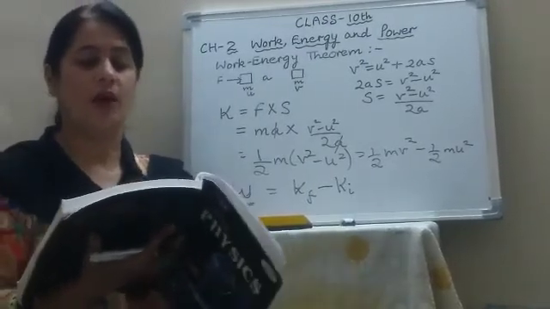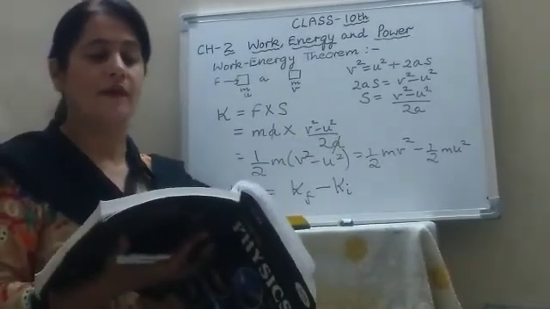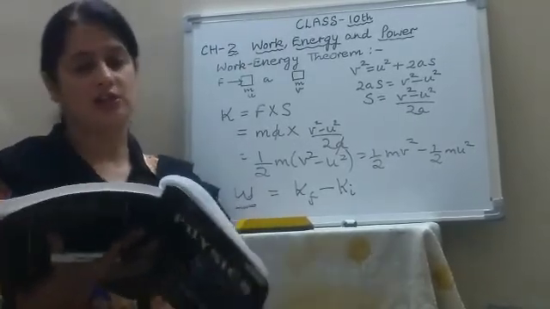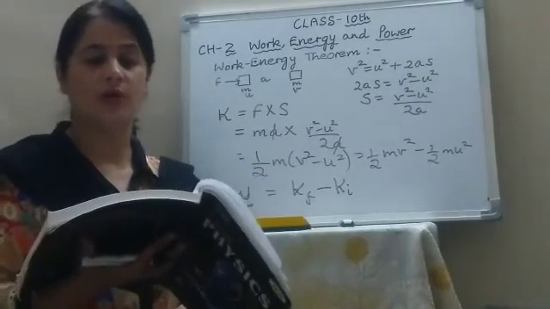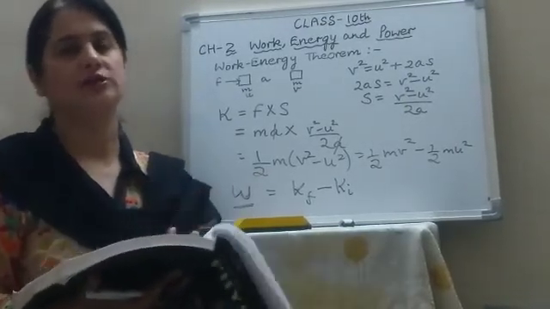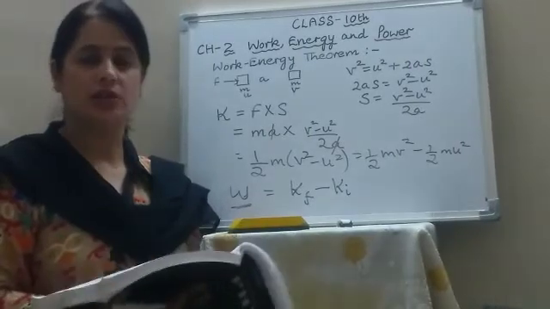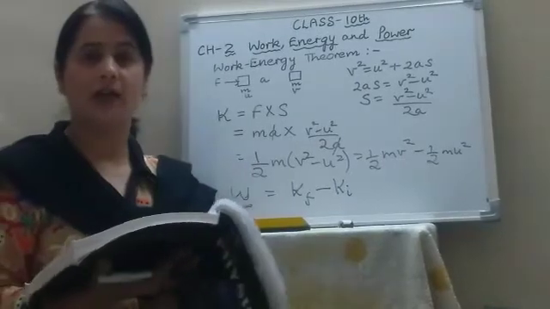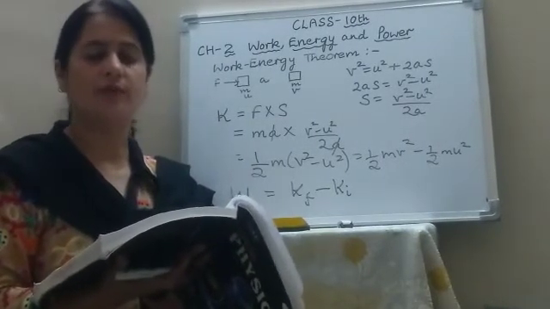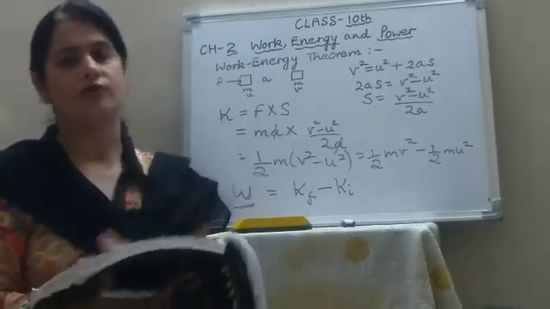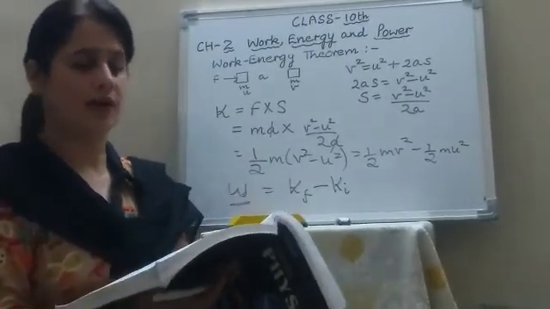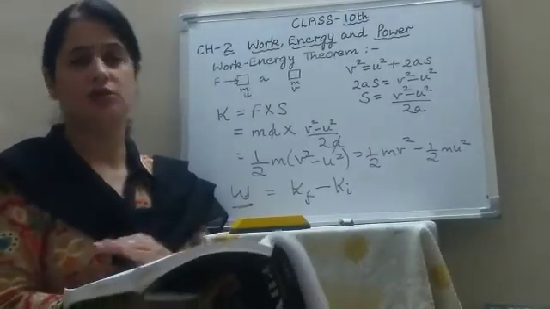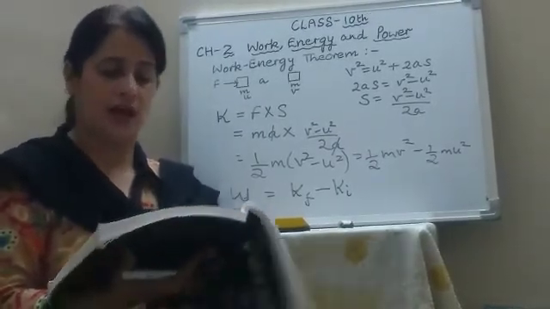And in a polyatomic molecule, there is vibrational energy also in addition to rotational and translational energy. So a polyatomic molecule has all three kinds of kinetic energy: translational, rotational, as well as vibrational. So, depending upon the state of motion, a body may possess either one or more of these different kinds of kinetic energy simultaneously. At one time, a body can also possess all three kinds of kinetic energy.